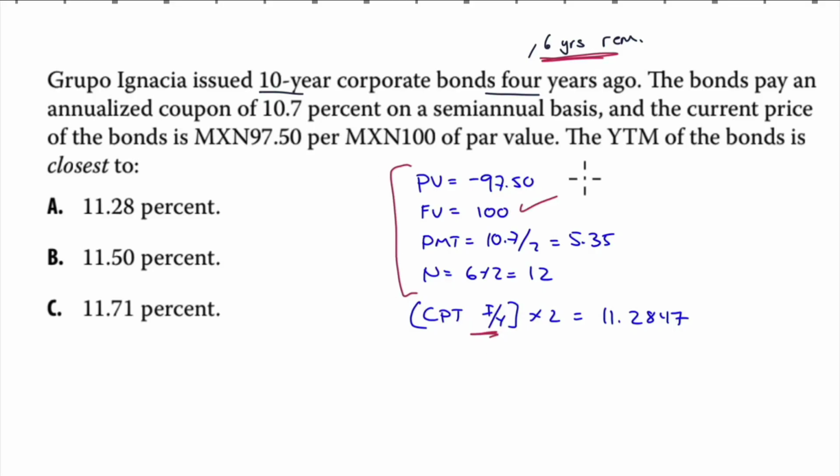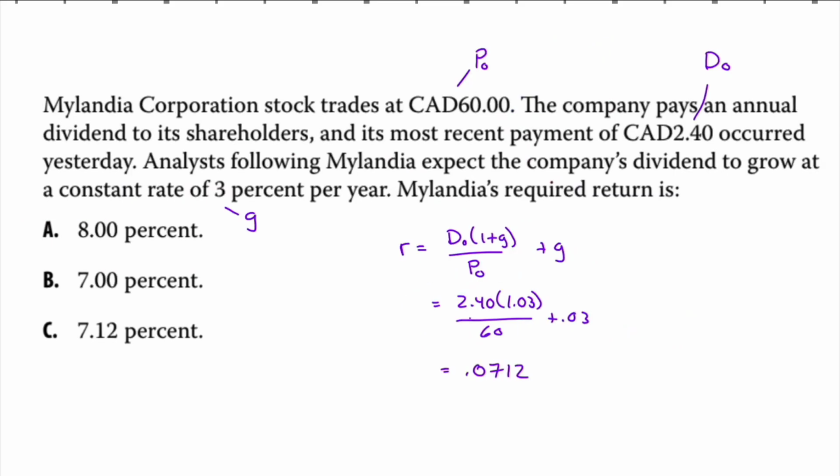Future value is easy when it comes to bonds, always 100. Present value, we're told it's currently $97.50, so negative 97.5. What is our payment? 10.7 on a semi-annual basis, divided by 2, 5.35. 6 years, but it's semi-annual, so there are 12 payments to be received, and you compute your interest rate factor, and you have to multiply it by 2, because what you compute here will be over a 6-month period. We need it annualized. If you divide these by 2, you must multiply this by 2 to get your answer, 11.2847. There it is.